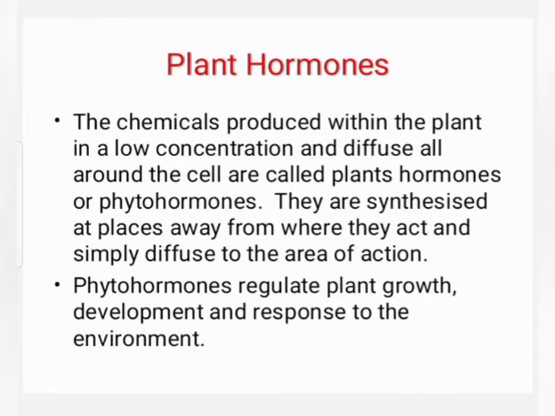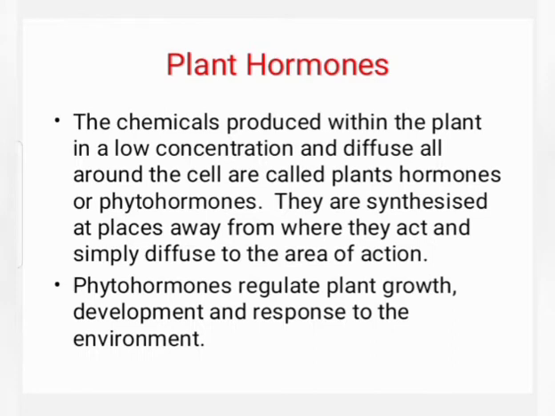Plant hormones. In animals, electrical impulses are generated to pass the information. In plants, instead of generating electrical impulses, the stimulated cells release a chemical compound. The chemical compound is called hormone.